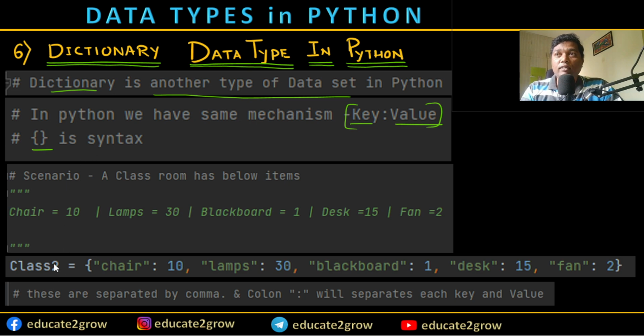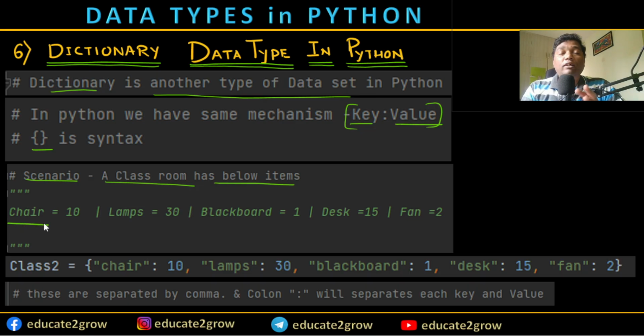Let me take one small example scenario. A classroom has the below items. You know, a classroom has several items, desks, chairs, computers, so many things, but I have taken a small example here.